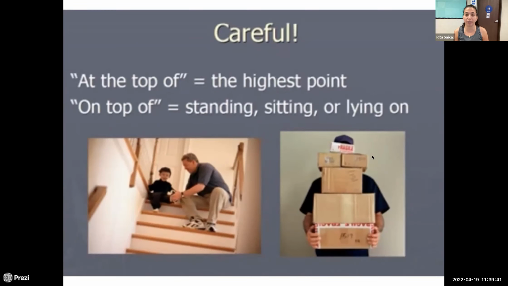On top of is you're standing, sitting, or lying on something. Okay. But when you say at the top of, it's the highest point in whatever, like at the top of the mountain means it's the highest point in the mountain. On top of the mountain means that you are standing physically at the highest point. Okay.